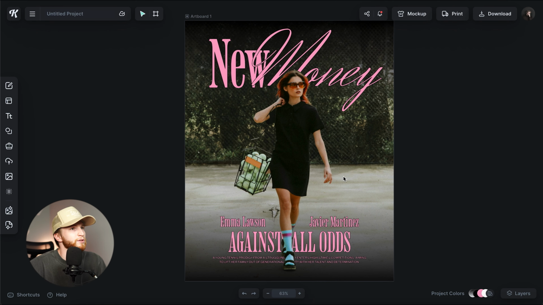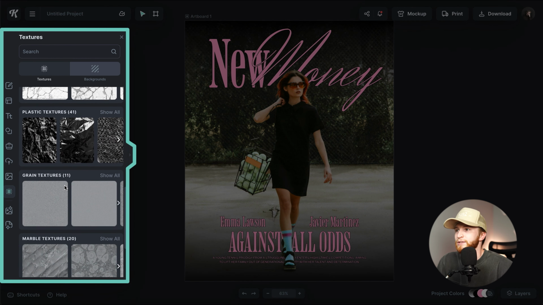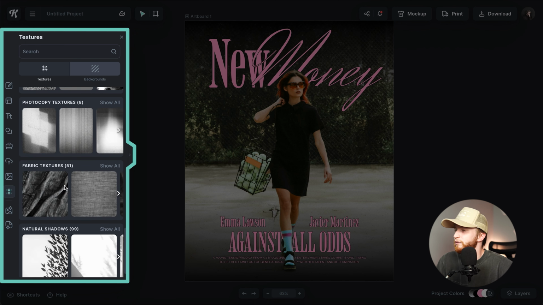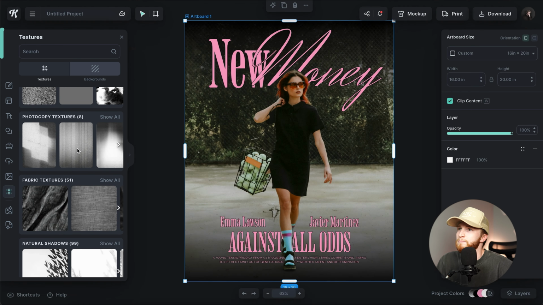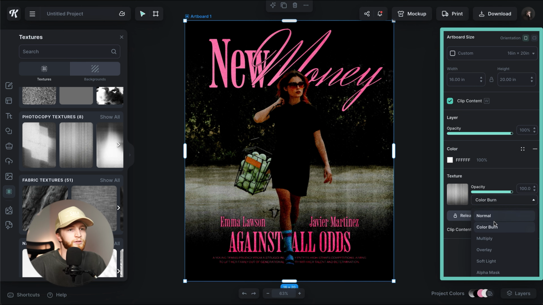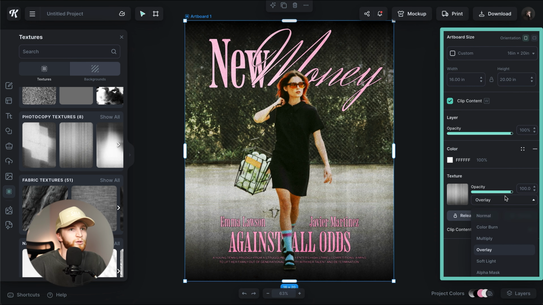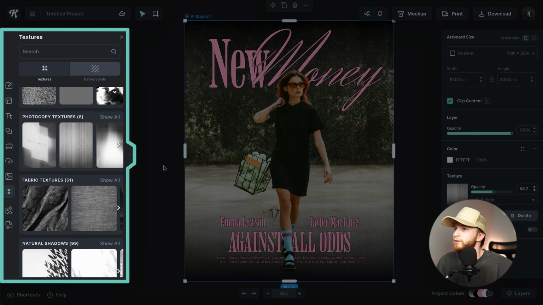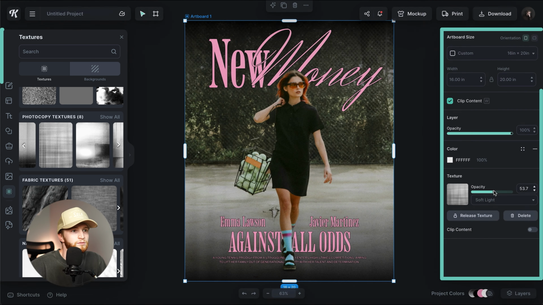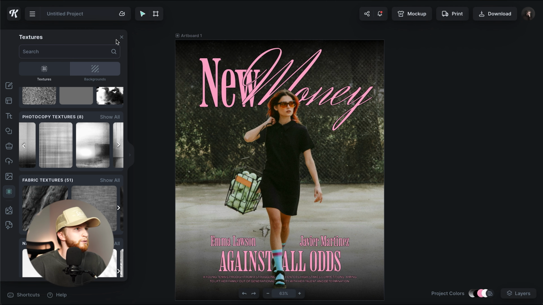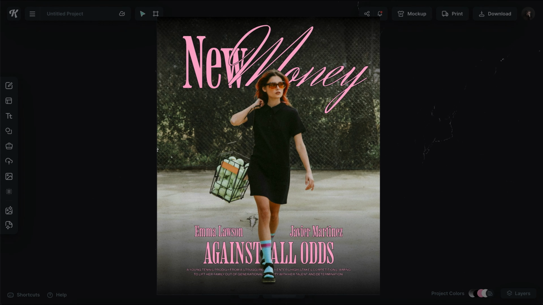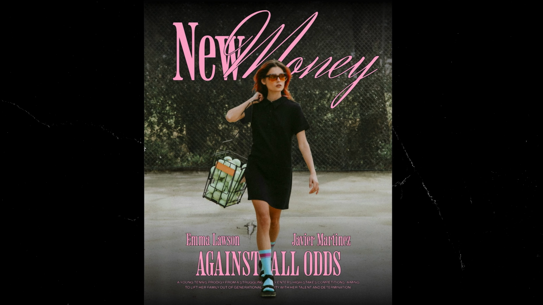The last thing that I want to do here is just add a texture to this. And if I go to photocopy textures, be something like this, but I would need to adjust the blending mode here. Maybe a little overlay. I also do like what soft light looks like. And something like that looks nice to me, just a little bit of texture. And this is my finished movie poster for New Money.